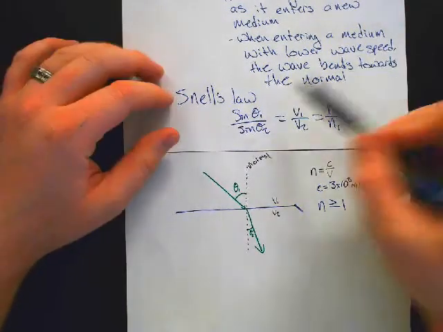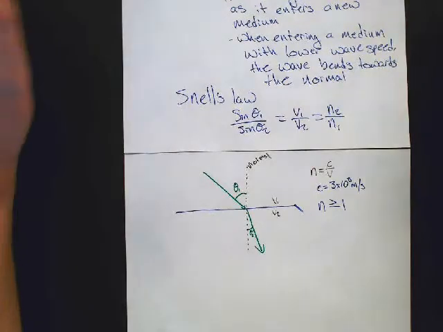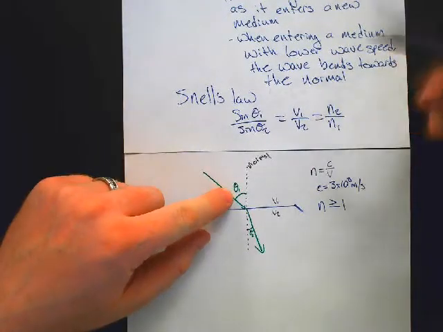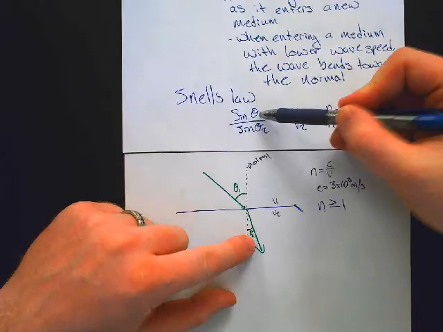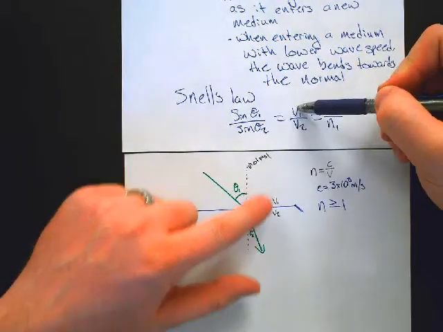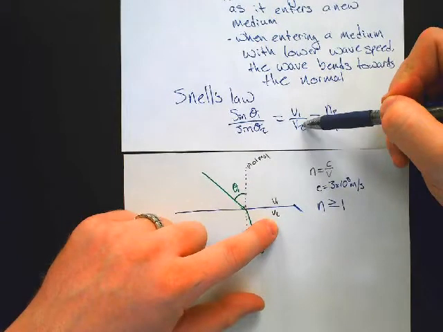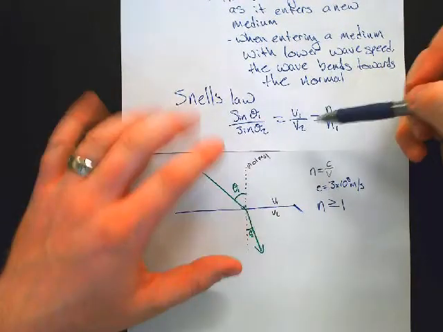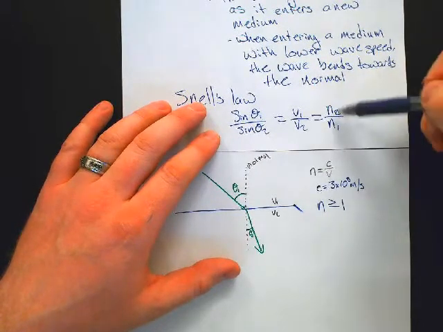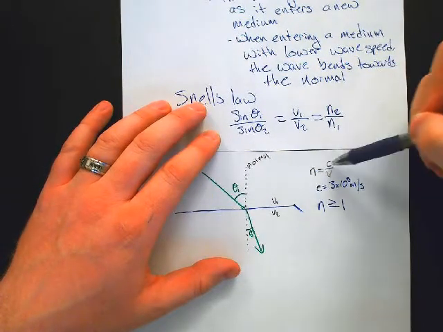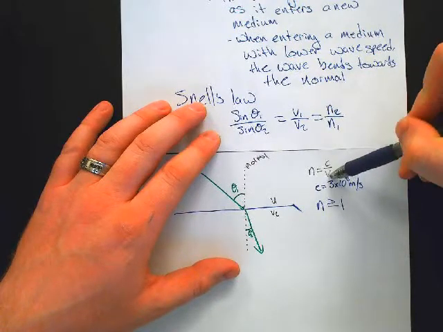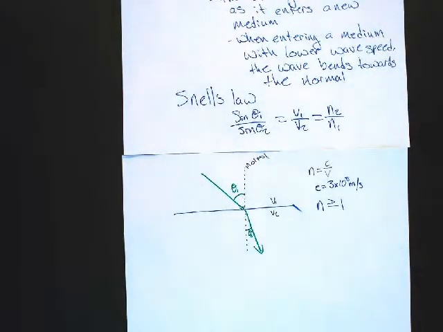Questions as to what any of these variables in this equation for Snell's law represent? Again, theta 1 is your incident angle. Theta 2 is the angle coming into the new medium. V1 is the speed of light in your first medium, usually air. V2 is your speed of light in the new medium. And we can express those as indices of refraction, N2 over N1, which are calculated as the speed of light in vacuum over the speed of light in the substance you're interested in. We good? Speed of light in vacuum is 3 times 10 to the 8th meters per second.